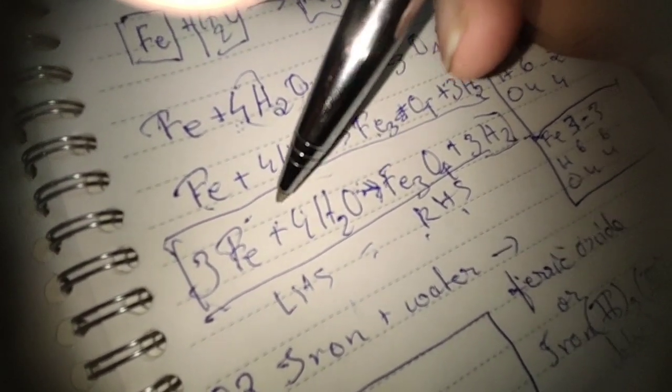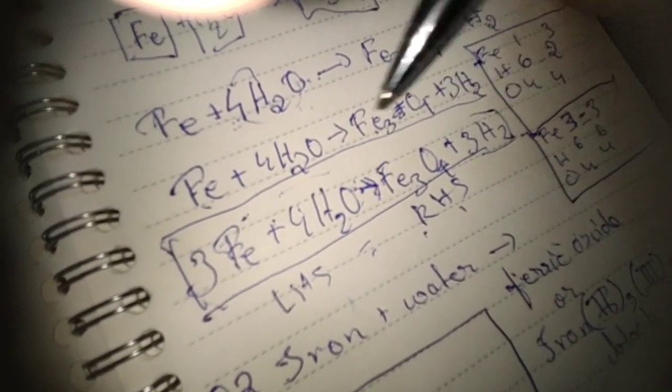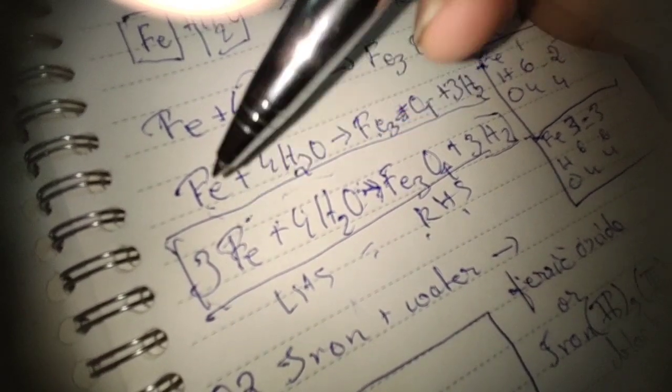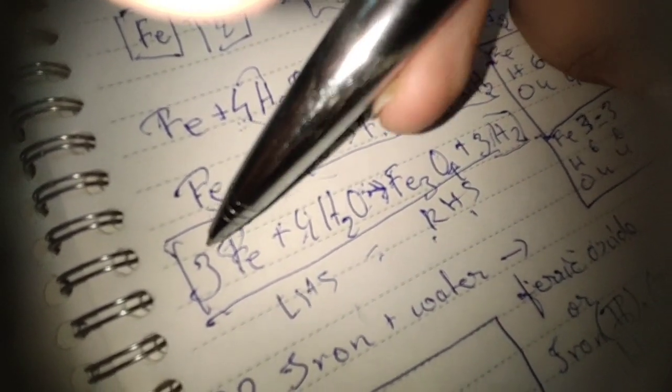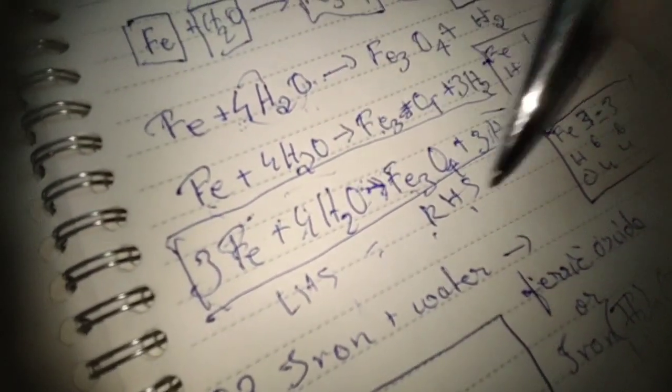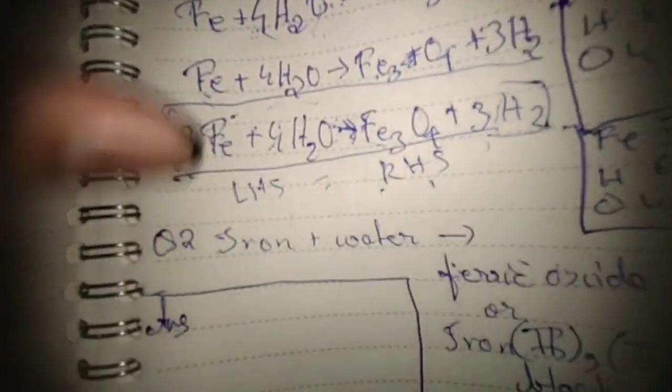On the left hand side of the arrow there are reactants, on the right hand side there are products. Left hand side is LHS, right hand side is RHS. So atoms or molecules are now equal, therefore this chemical equation is balanced.